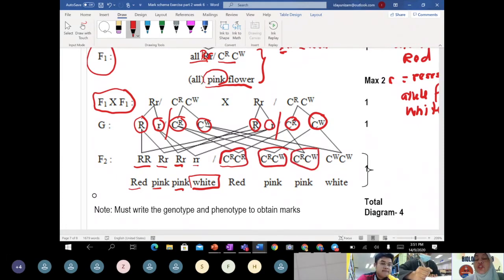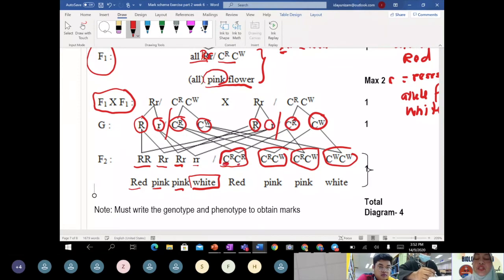Class, why does teacher introduce you to this alternative way of writing the genotype? Because when we discuss dihybrid incomplete dominance, this one is monohybrid incomplete, class. Tomorrow morning teacher would like to discuss dihybrid incomplete. We are using this symbol.